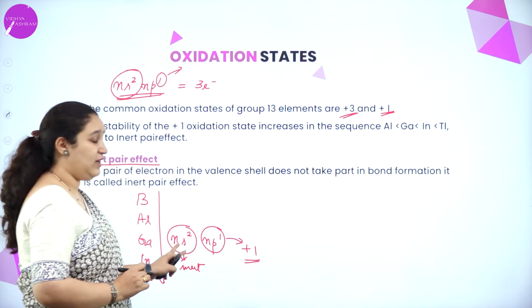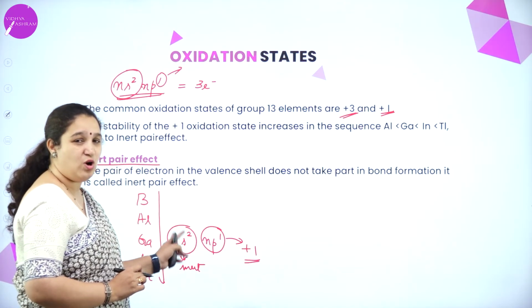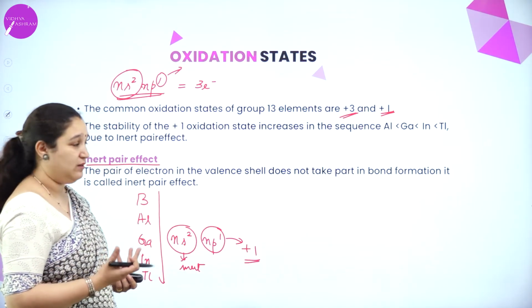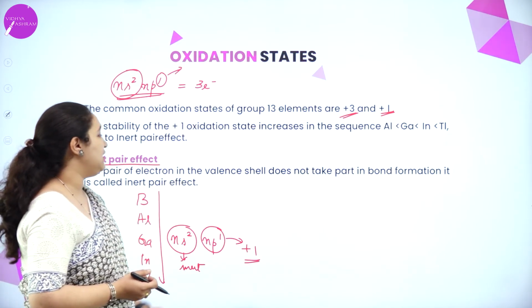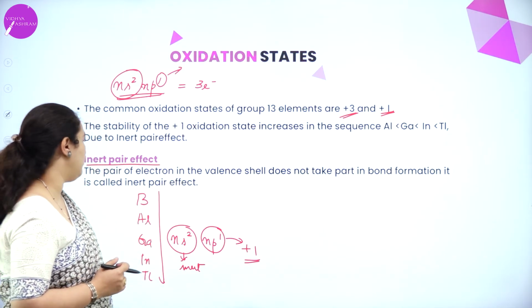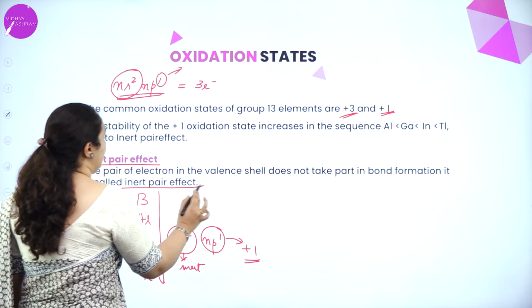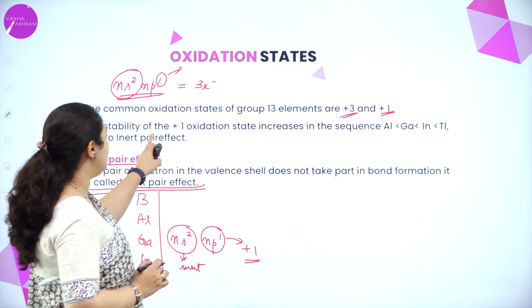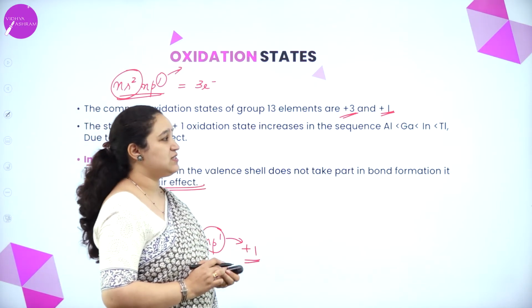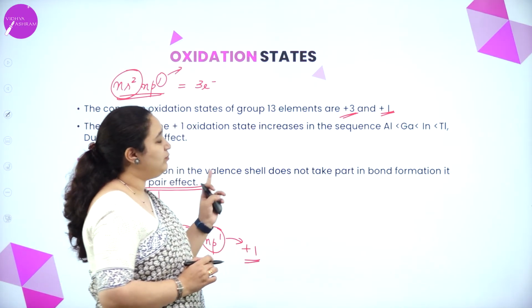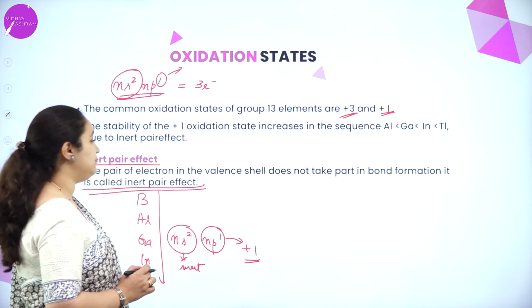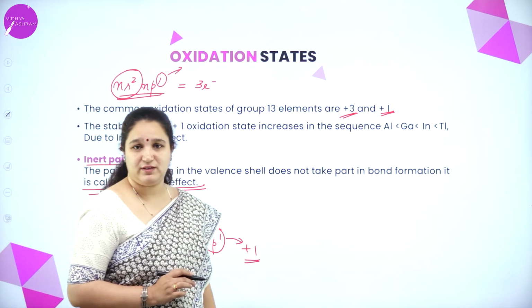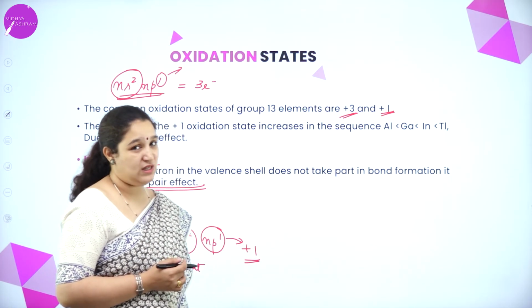Inert pair effect. The inner s orbital electrons become inert. So the pair of electrons in the valence shell does not take part in bond formation. It is called the inert pair effect. Thus, as we come down the group, stability of +1 oxidation state increases from aluminium, gallium, indium and thallium due to inert pair effect. So I hope you have understood what is inert pair effect.